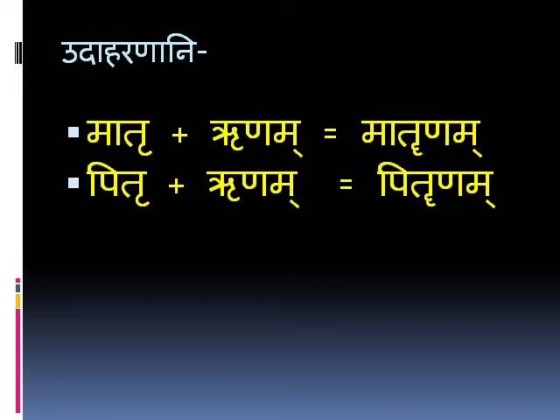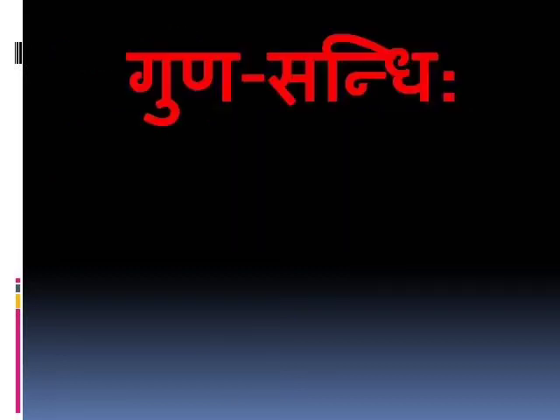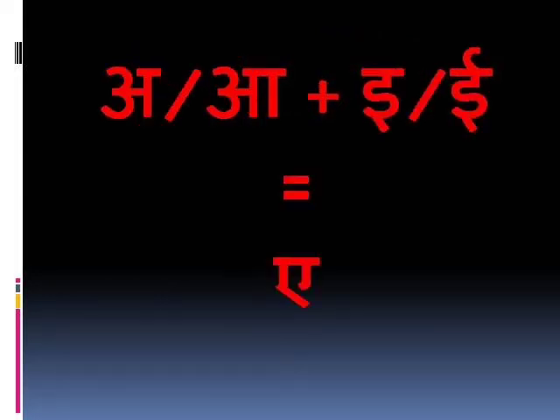Now we will move towards another Sandhi, that is Guna Sandhi. Now we will see the first rule of Guna Sandhi. When A or Aa is followed by I or Dirgha I, the result is E. We'll see the example of this rule.